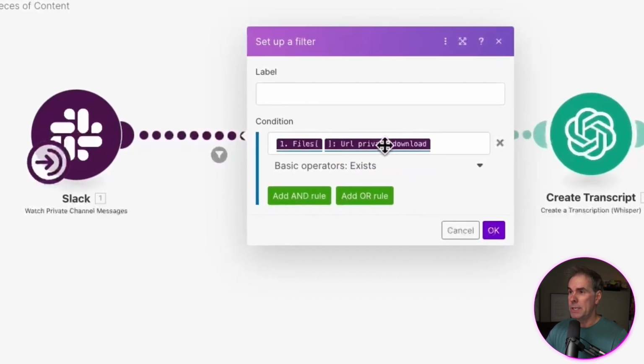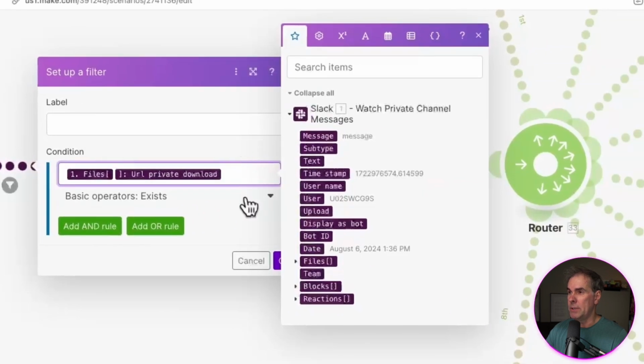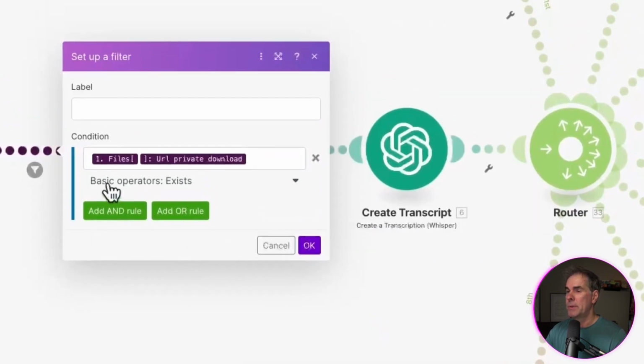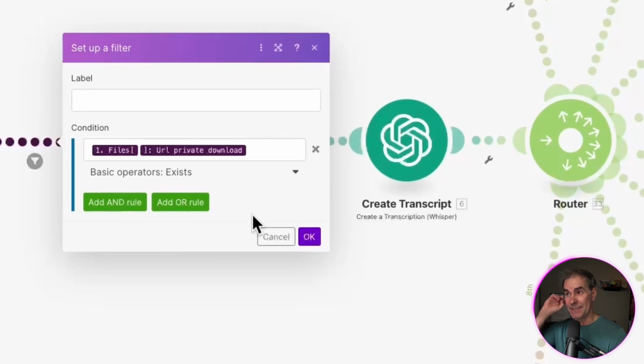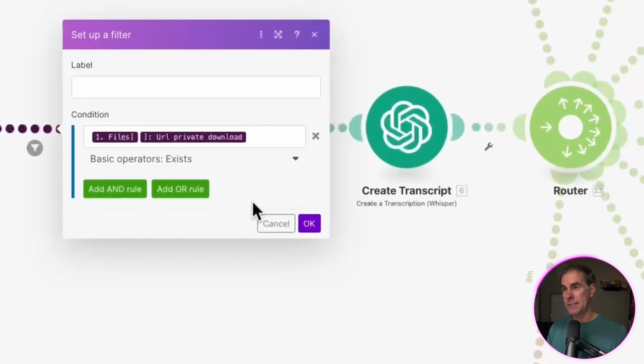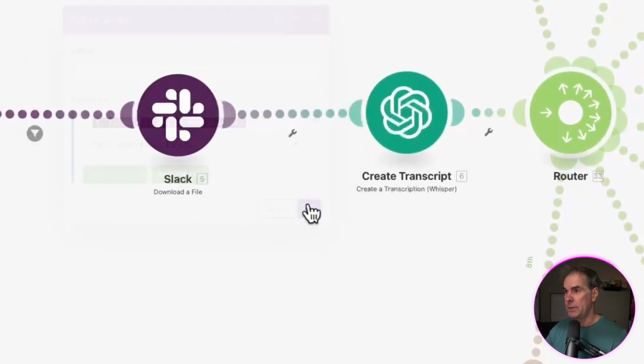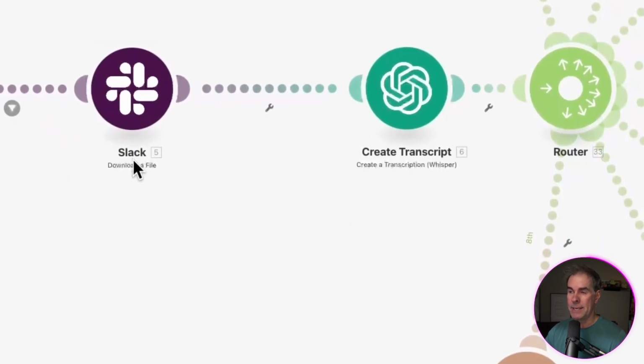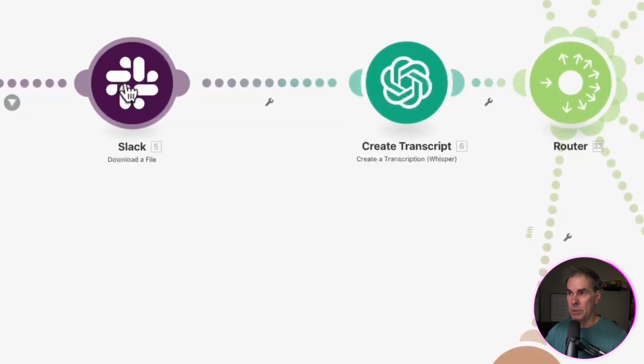The condition is the URL private download. If I click in here, you're choosing from this list, and you would go down to files and you'll see the URL private download right here. And the basic operator is exists. So as long as that file exists, it's going to keep moving to the next step in the automation, which again is Slack. And this time it's download a file.